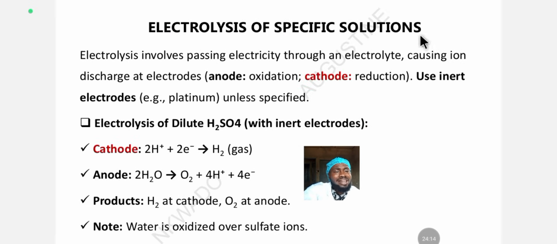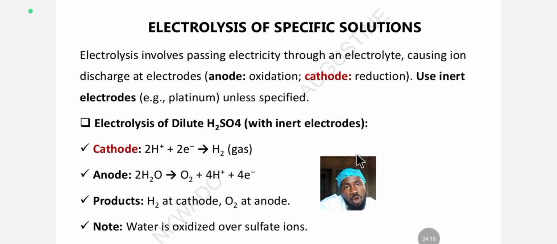Now let's look at electrolysis of specific solutions, especially the common ones that JAMB specifies, so make you put them inside your head. Electrolysis involves passing electricity through an electrolyte, causing ions to discharge at the electrodes. There are 2 types of electrode in electrolysis. You have the anode, which is the positively charged electrode, and you have the cathode, which is the negative electrode, or the negatively charged electrode.